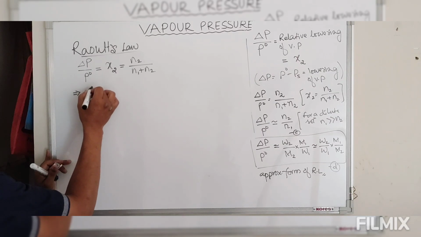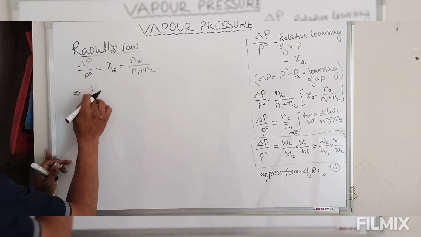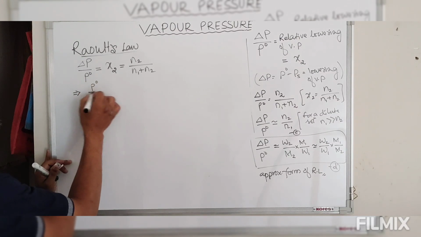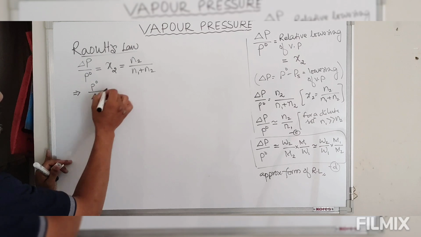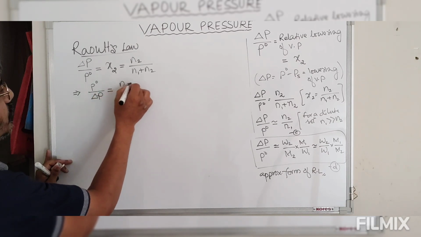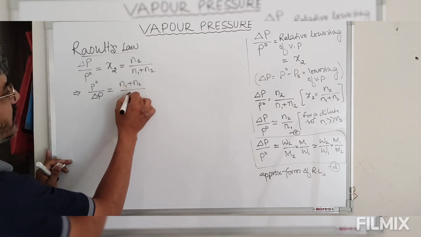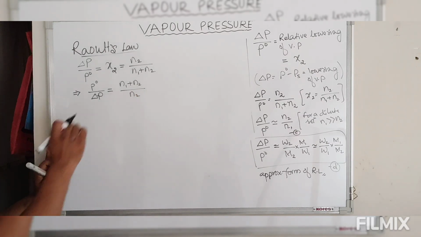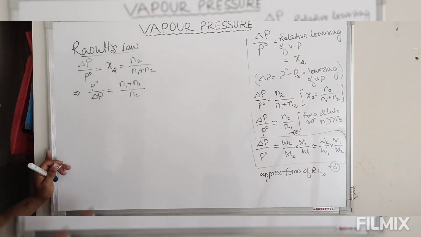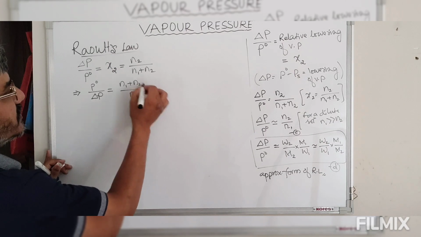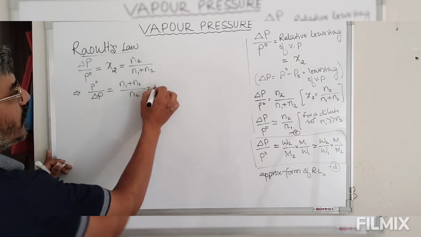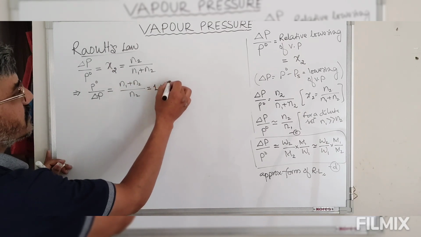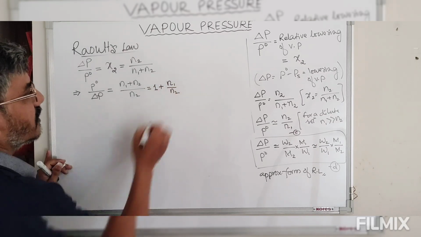So we have P naught divided by delta P is equal to N1 plus N2 by N2. Now this can be written as 1 plus N1 by N2.